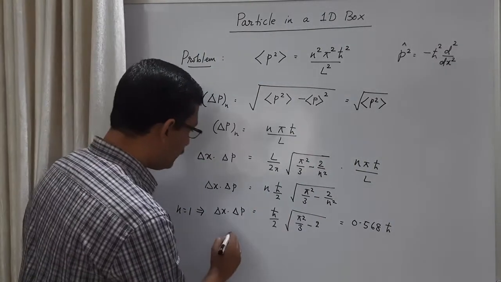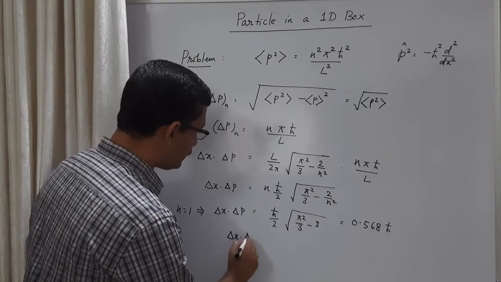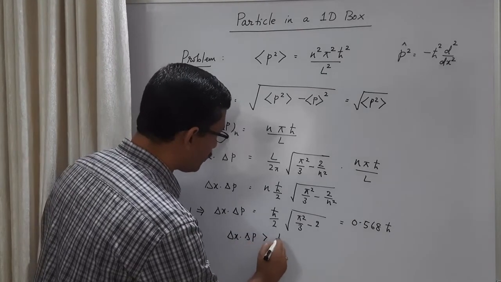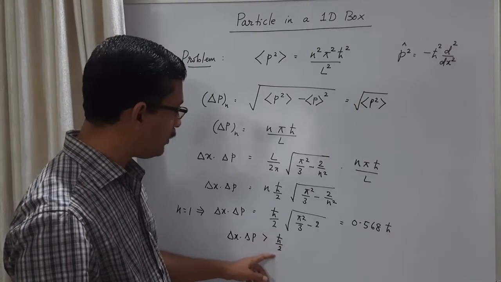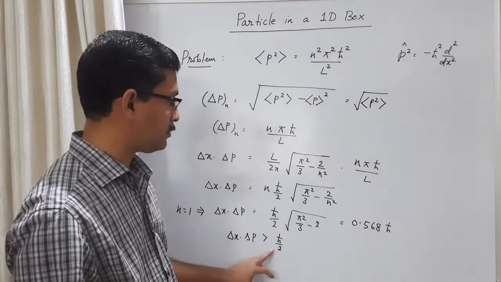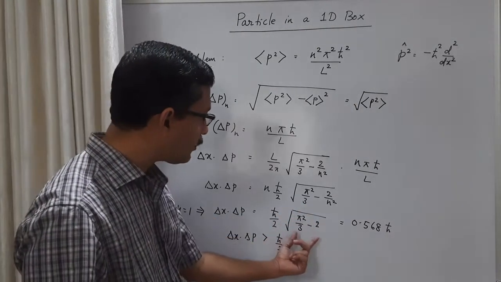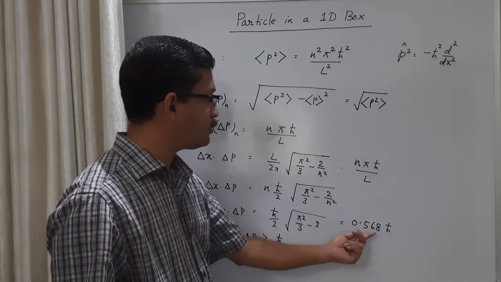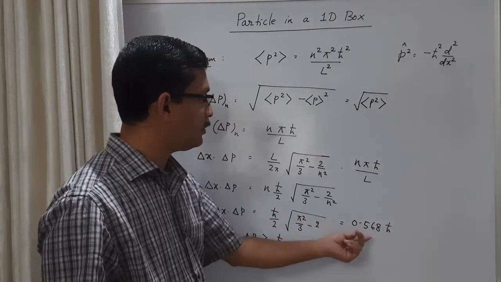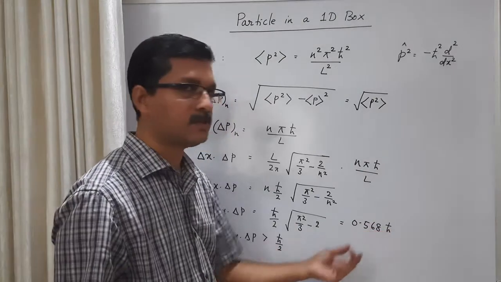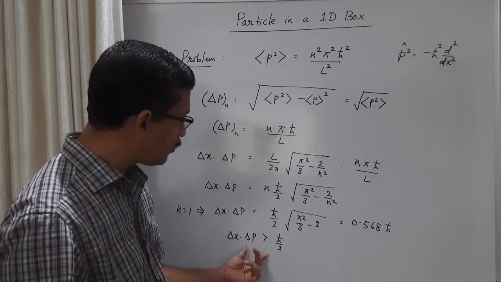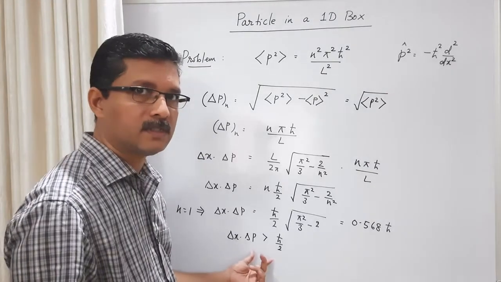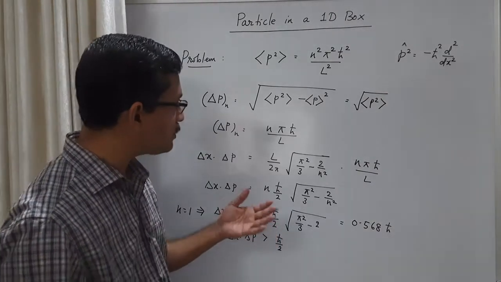So the important point here is delta x into delta p is greater than h cross by 2. See, h cross by 2 is 0.5 h cross. When you numerically calculate this one, what you get is 0.568 times h cross. So delta x into delta p for the ground state is greater than 0.5 h cross, that is h cross by 2. What about higher states?